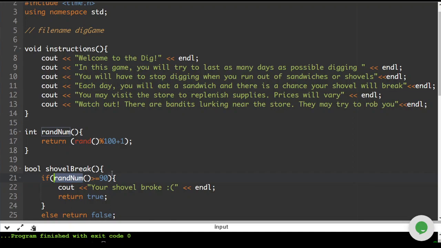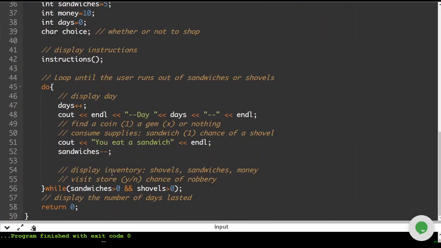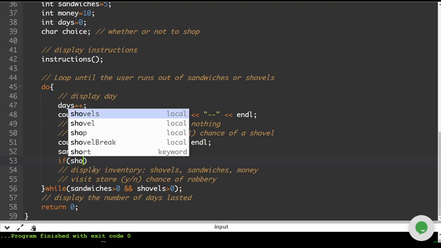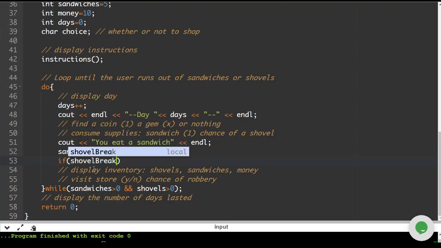So this sets up a possibility that your shovel breaks, and then we're going to take care of that in the code here by saying if shovelBreak. So this will say, if this is true, if we got a true out of it, we're going to remove a shovel. So we're going to do shovels minus minus. There we go. So what we'll actually be able to do here is we won't see the individual count every time, but we should be able to end our program.